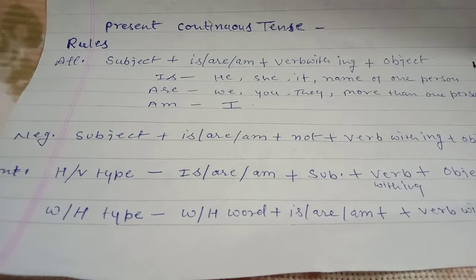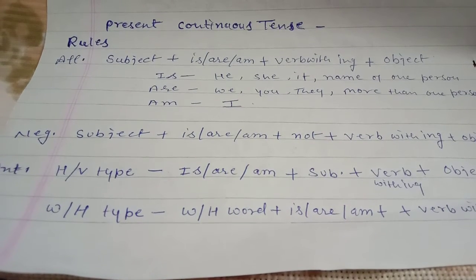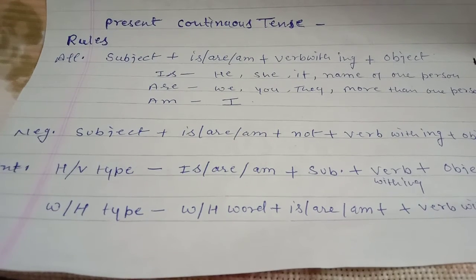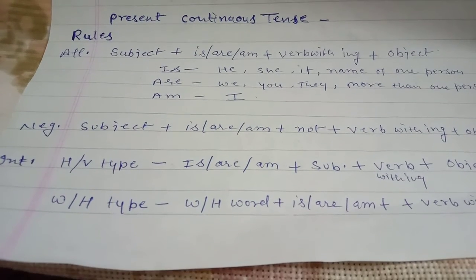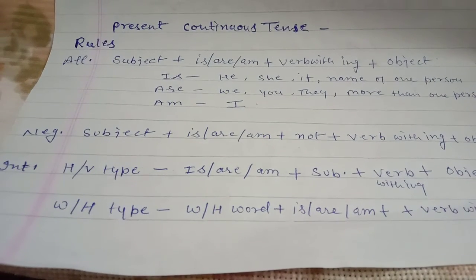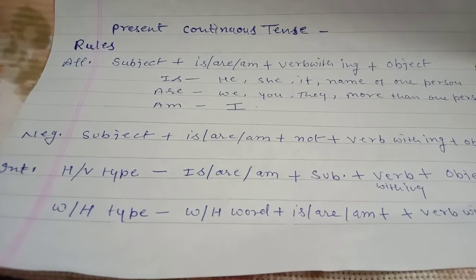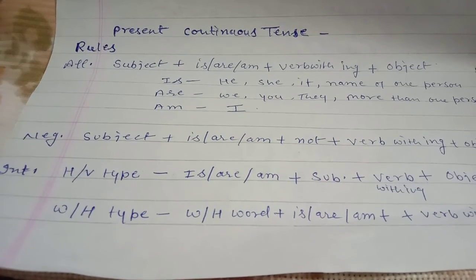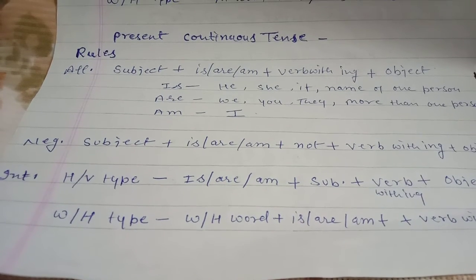Okay, now we come to interrogative sentences. As I have already told you, there are two types of interrogative sentences. First, helping verb type, and second, WH type. So first of all, we are going to discuss the sentences with helping verb.